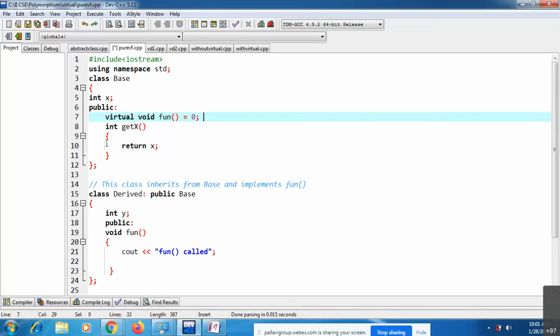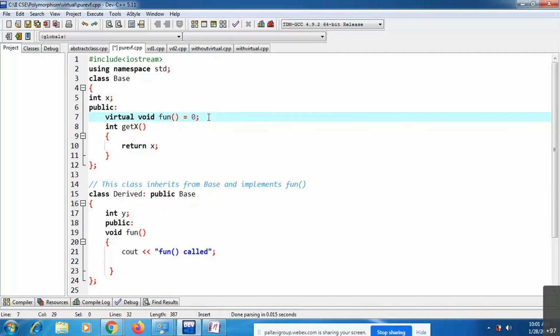By using this abstract class, you are achieving data abstraction. By seeing this base class, you are just showing some essential things. This is the function I'm going to use, but I'm not showing the exact definition of this function. I'm hiding the definition. I'm writing the definition inside the derived class.